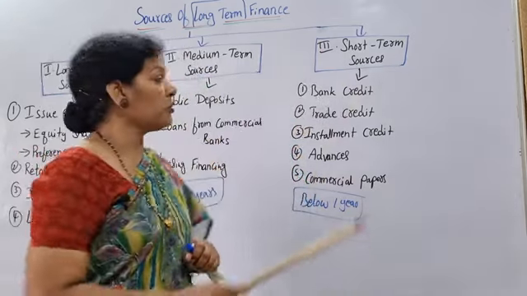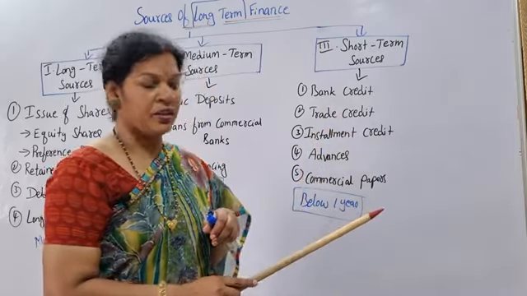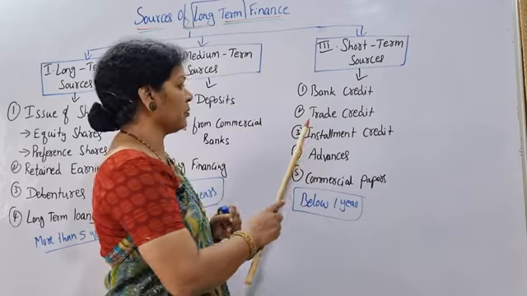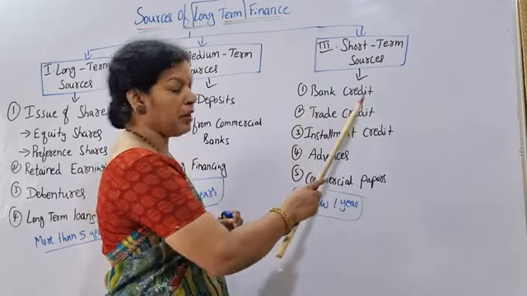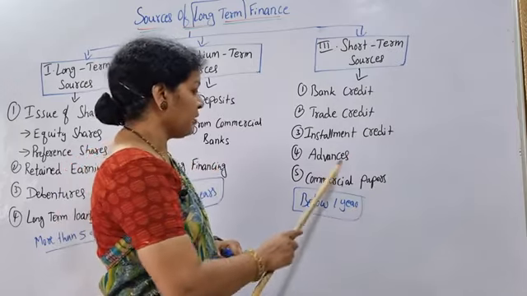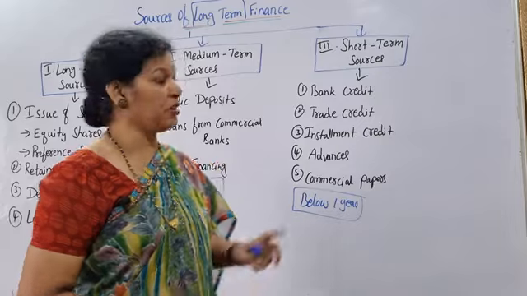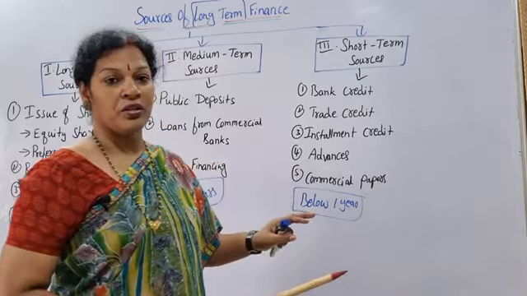What are the short-term sources? Bank credit and trade credit. Through the bank we can take credit, and through organizations also we can take credit. Trade credit, bank credit, installment credit, advances, and commercial papers. These are the general short-term sources.